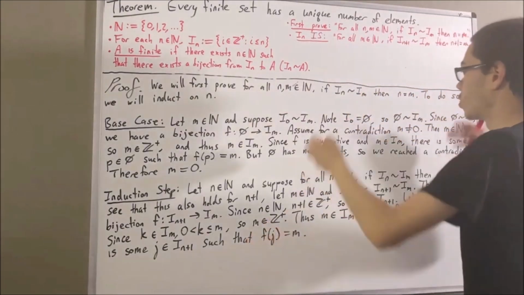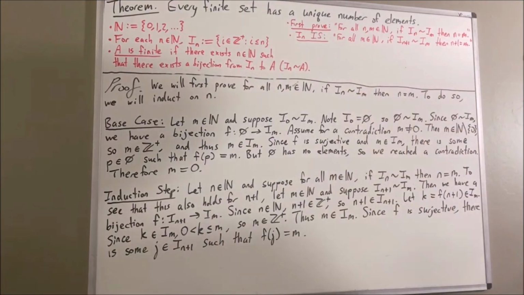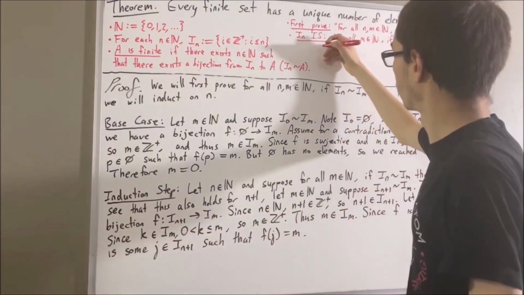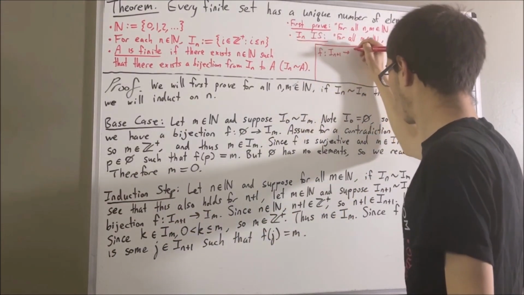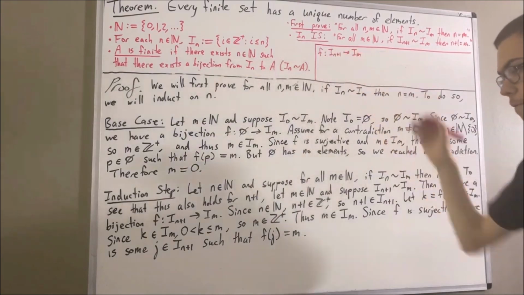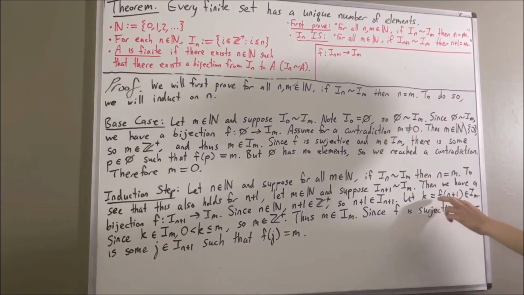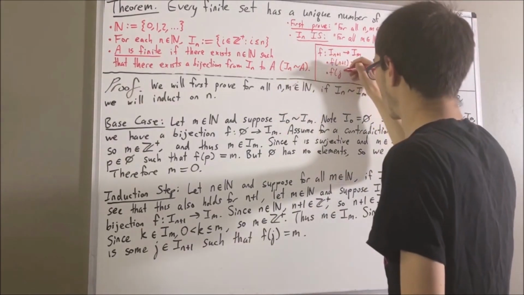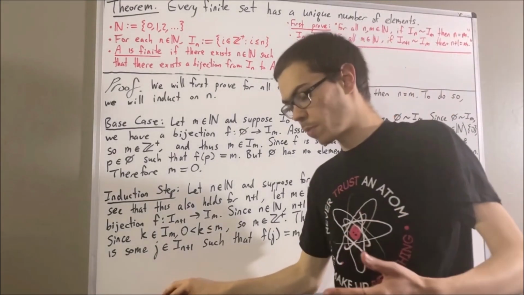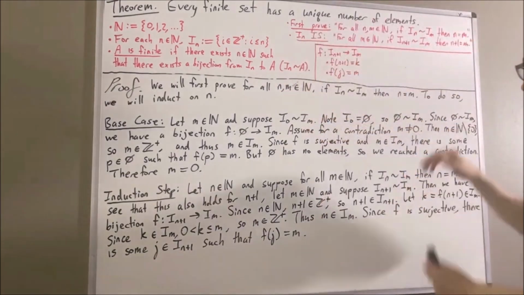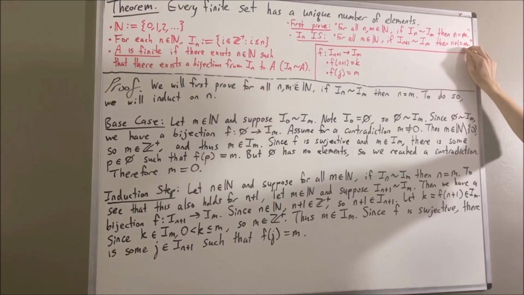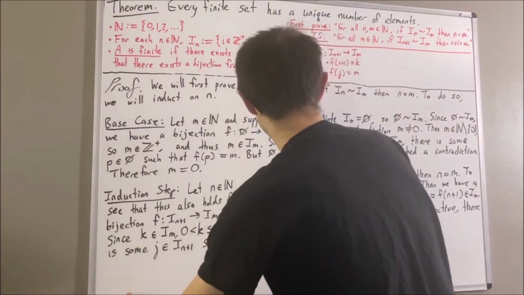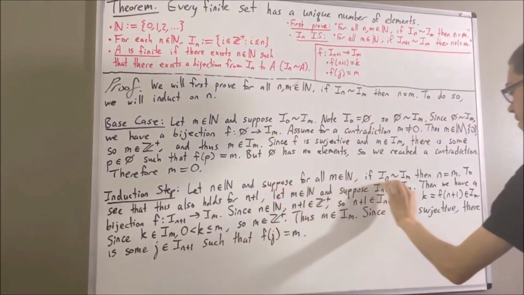Okay, now I would like to write some notes up here before we move on. First of all, we have a bijection, f, from I_{n+1} to I_m. And we've identified some functional values of f. One is that f of n plus 1 is equal to k. And another is that f of j is equal to m. Now, remember, our whole goal has been to deduce that n plus 1 is equal to m. And we somehow need to implement our induction hypothesis, which is the fact that we know that this statement is true.